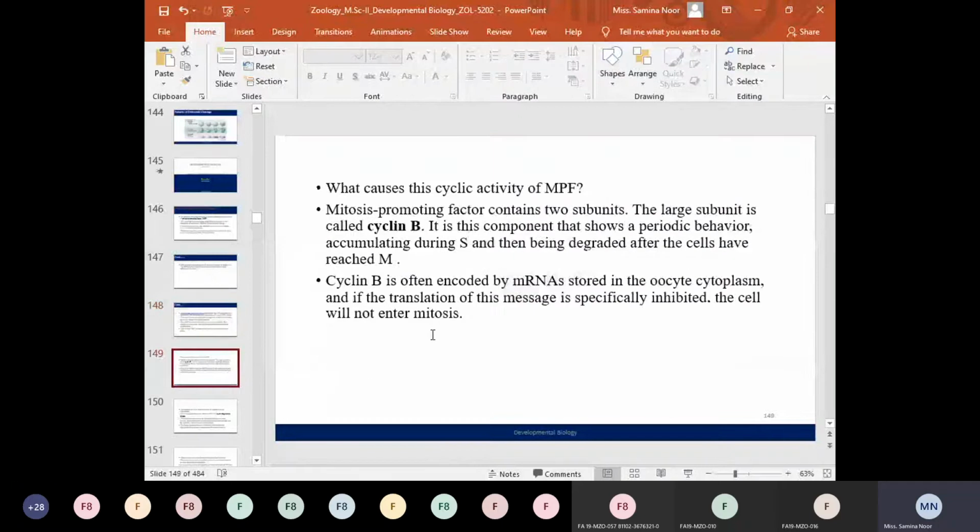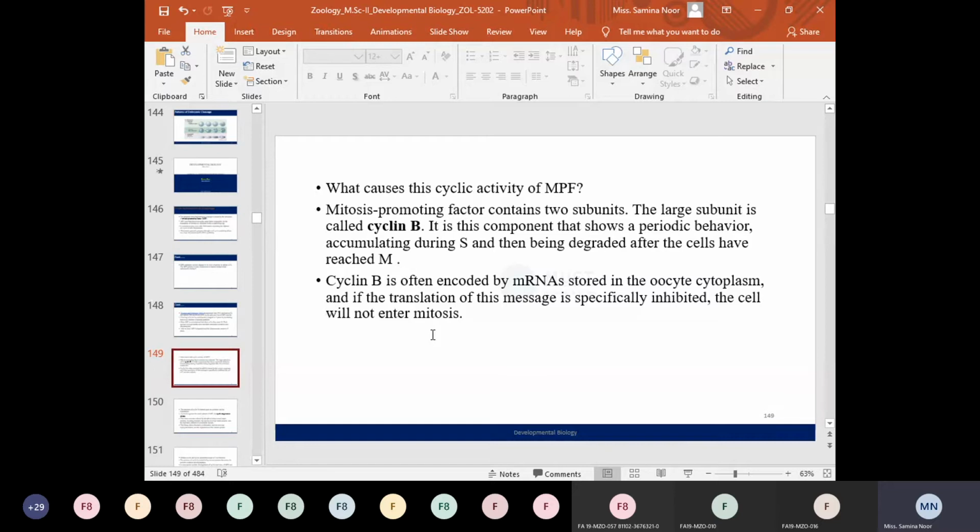What causes this cyclic activity of MPF, the mitosis promoting factors? The MPF contains two subunits, one of which is known as cyclin B. Cyclin B is the larger subunit of the mitosis promoting factor, and this component regulates its cyclic or periodic behavior. Cyclin B accumulates during the S phase and is then degraded when the cell reaches the M phase.